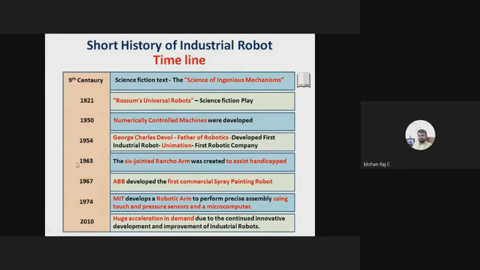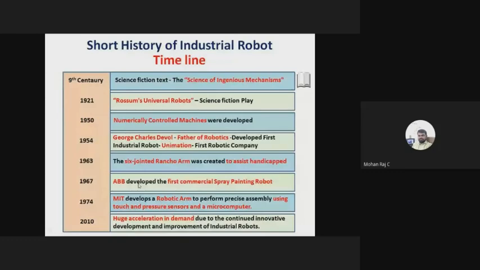And in 1963, the first 6-jointed Rancho arm was created to assist the handicapped. Initially, people were not making robots for industry. They were making robots only for additional work like assistance work. That way, the 6-jointed Rancho arm was created to assist the handicapped.